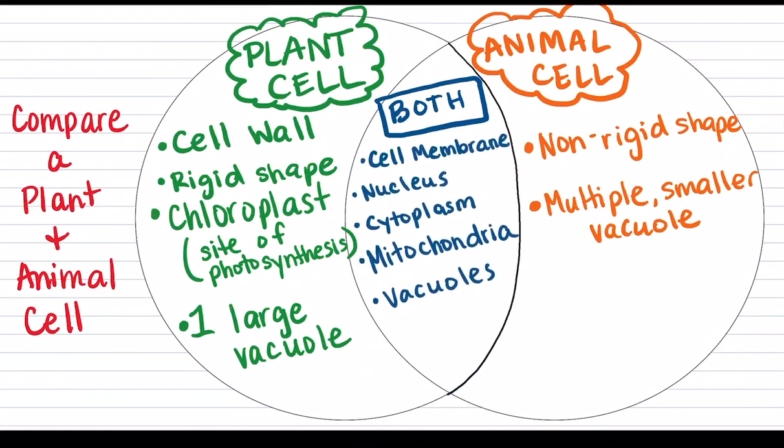Both of these types of cells, though, they both have a cell membrane. Remember, that's what controls what goes in and what goes out. They both have a nucleus, which stores the DNA. They both have cytoplasm. That's the jelly-like stuff that fills up all the empty space. They both have a mitochondria, and so this is where we have cellular respiration happening. It's where it's producing the energy for that cell, and they both have vacuoles.